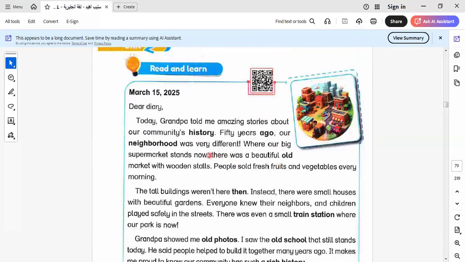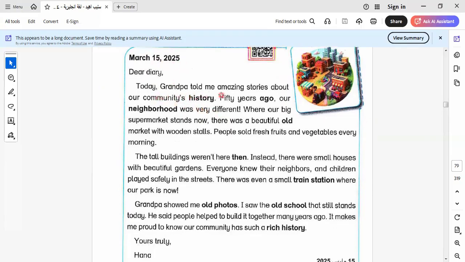Let's read this text together. Here we have March 15, 2025. Here is called a diary. Dear diary, today grandpa told me amazing stories. So here is someone narrating something about his grandpa. A diary means something that happened to me during the day, and I express this event or action by writing it on paper. Some of us do this, not all of us.